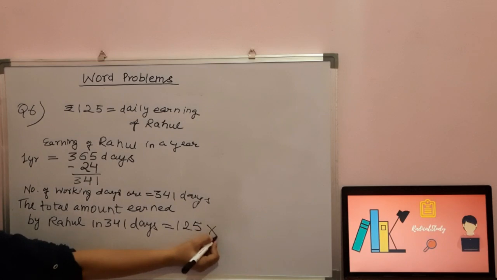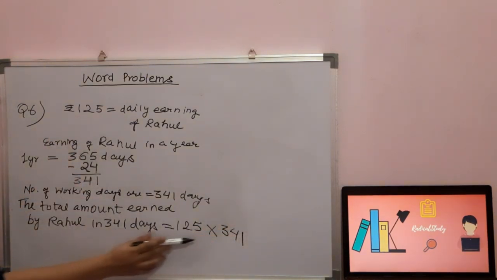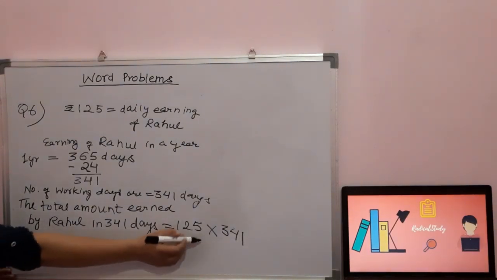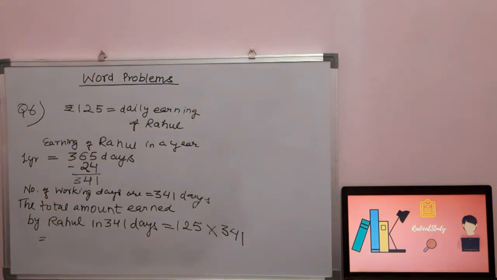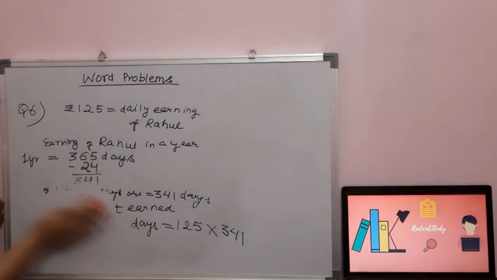Now we have to find out how much he earns in 341 days. एक दिन का दिया है, ज्यादा दिनों का यानी कि 341 days का पूछा है. So once we multiply, we have to find the more value. The answer will be ₹42,625. That means Rahul has earned ₹42,625 in a year. एक साल में उन्होंने इतना कमाया है हॉलीडेज को एक्सक्लूड करने के बाद.